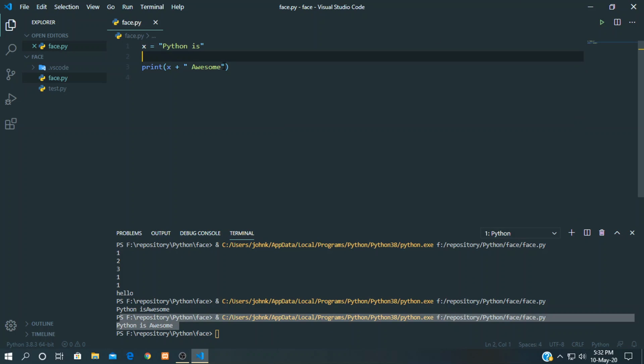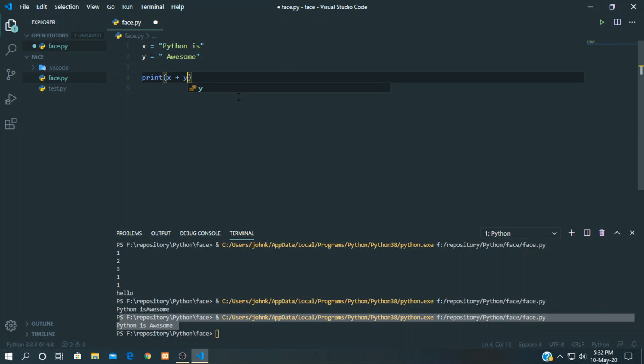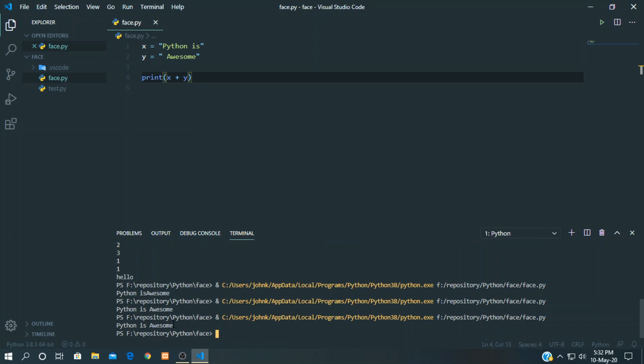We can put awesome within a variable as well, x plus y, and let's see, python is awesome, same result.